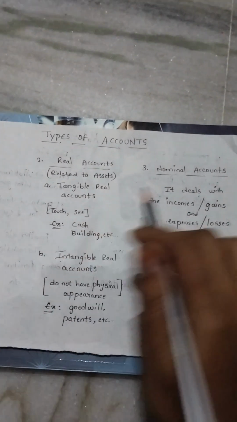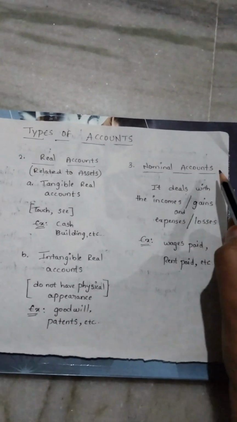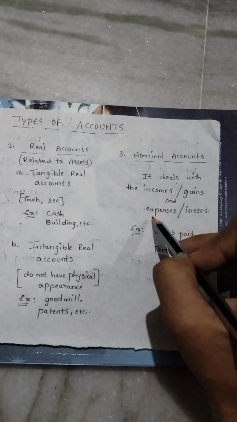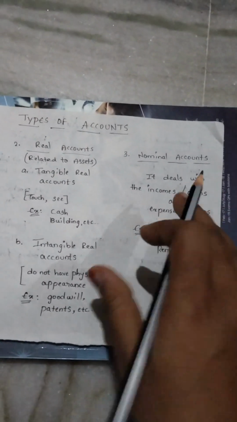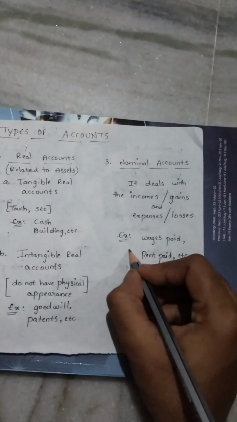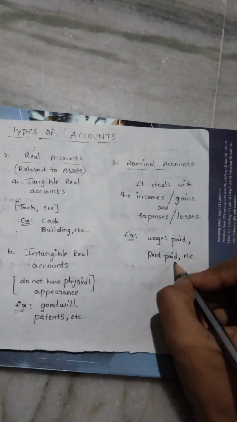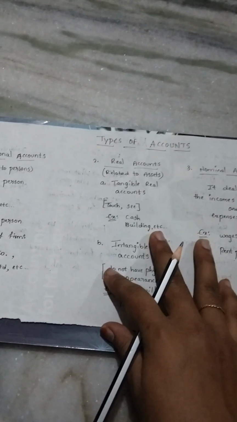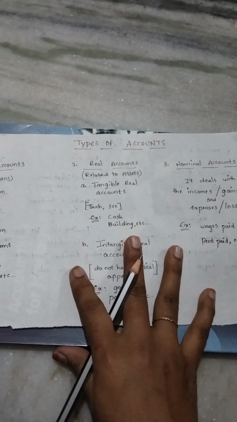And the third account is nominal account. Nominal account deals with incomes, gains and expenses and losses. Examples: wages paid, rent paid, etc. These are the mainly three types of accounts. So we'll see the rules for these accounts.